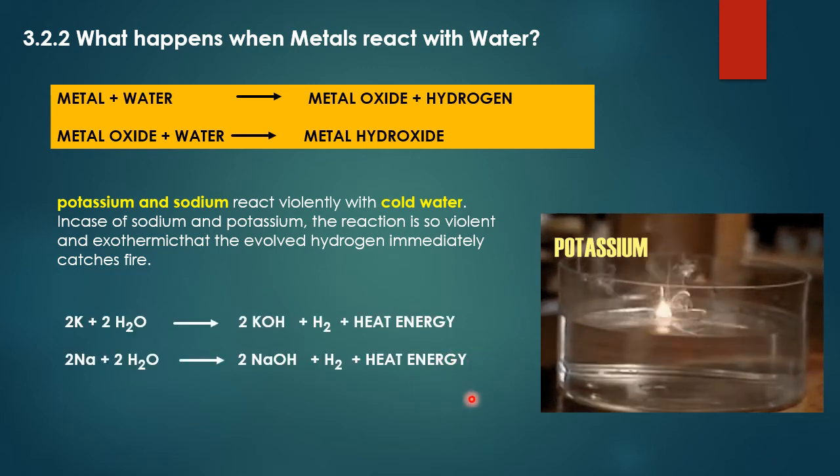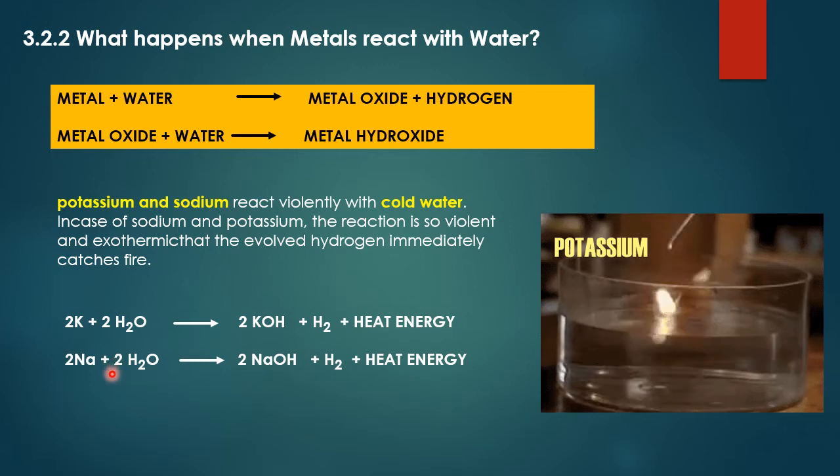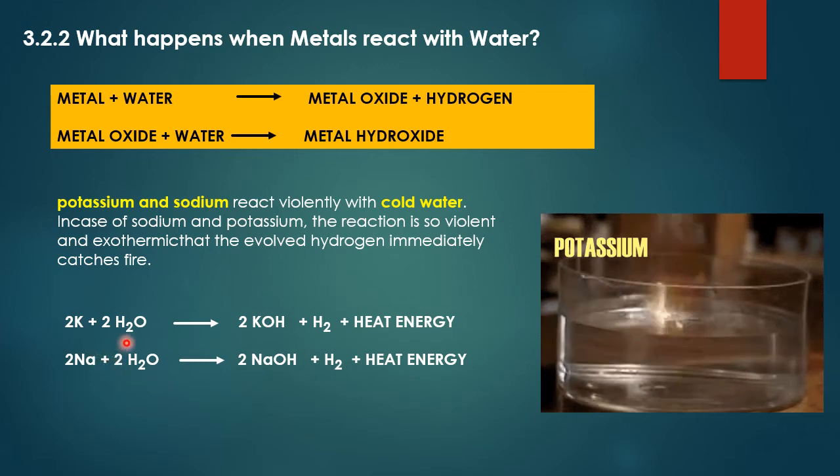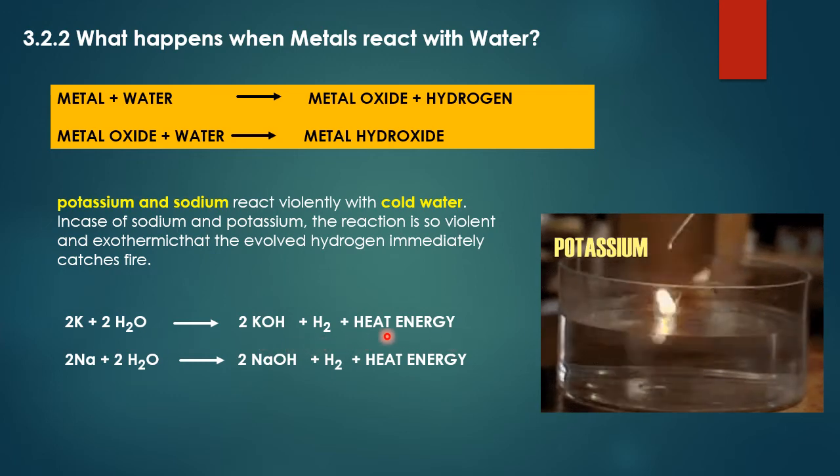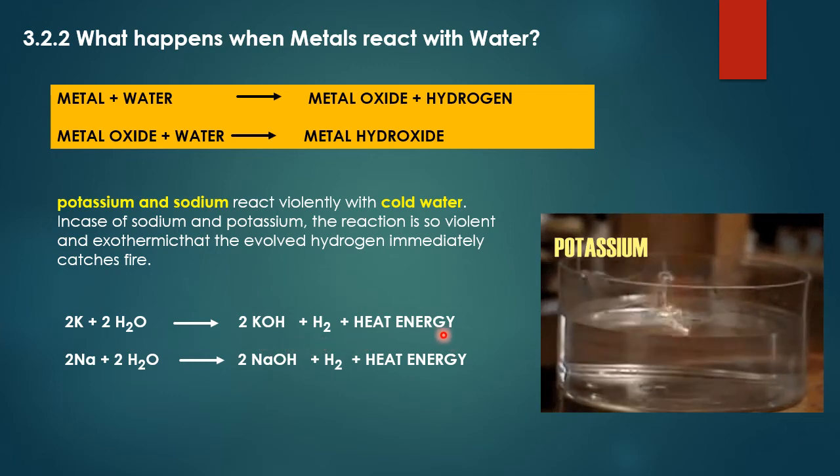This is the chemical reaction of potassium and sodium with water. 2K plus 2H2O gives 2KOH plus H2 plus heat energy. Heat is evolved over here, that is why this is an exothermic reaction. 2Na plus 2H2O gives 2NaOH plus H2 plus heat energy. This is an example of an exothermic reaction also.